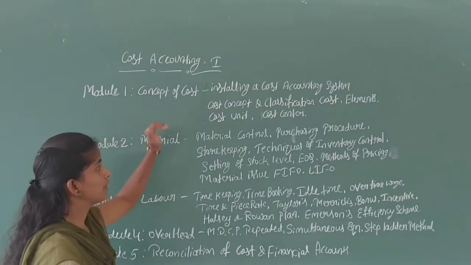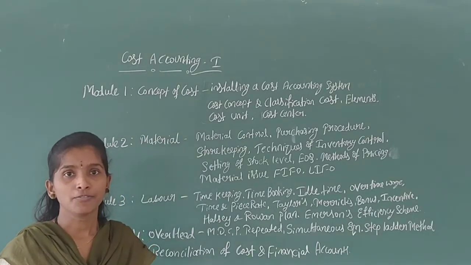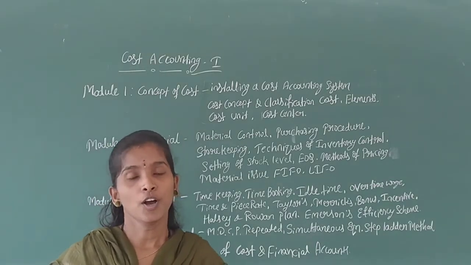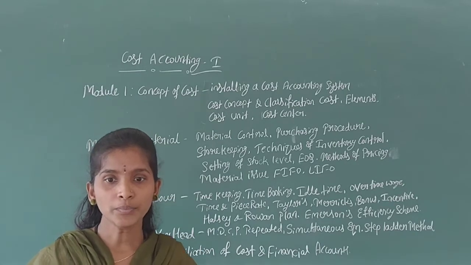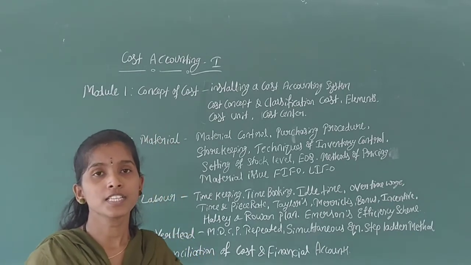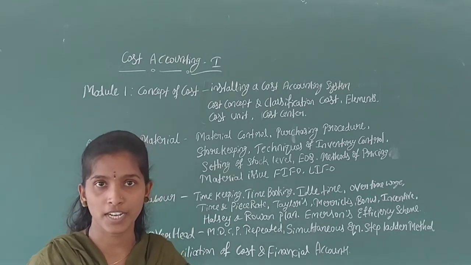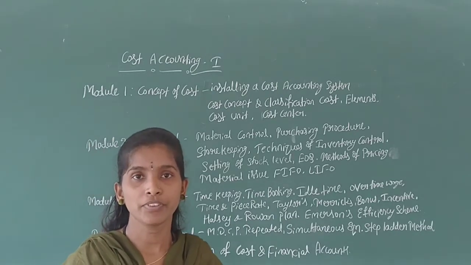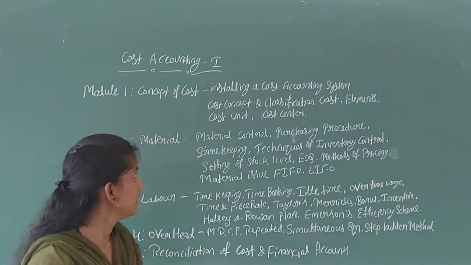In the first chapter we will learn the meaning and definition of cost accounting, objectives and application of cost accounting, differences between cost accounting and financial accounting, and differences between cost accounting and management accounting.